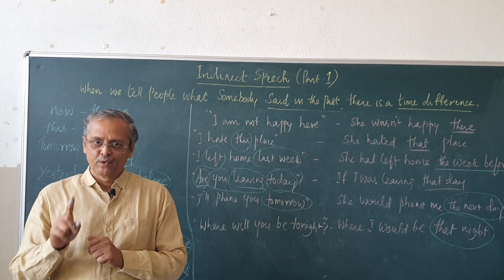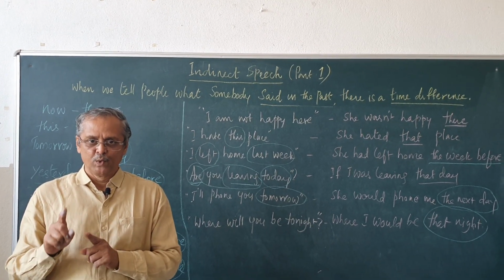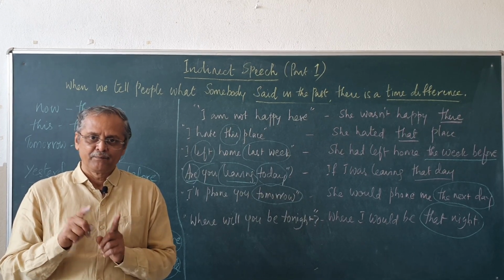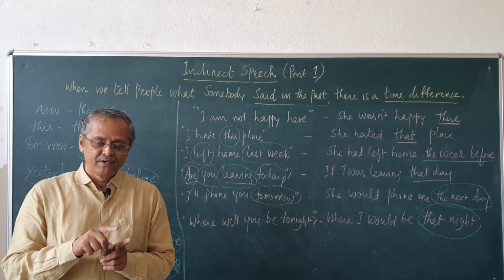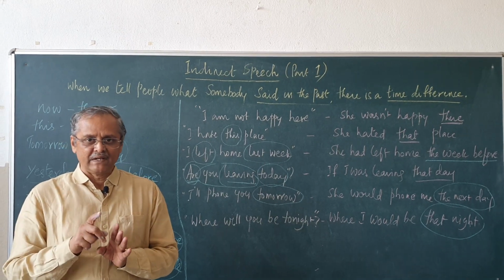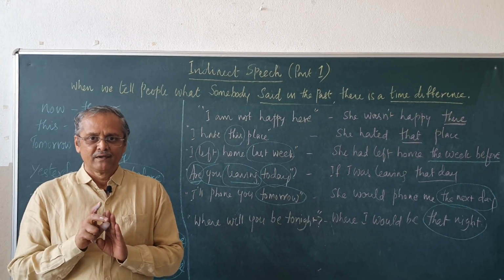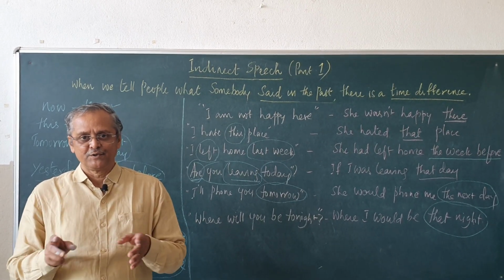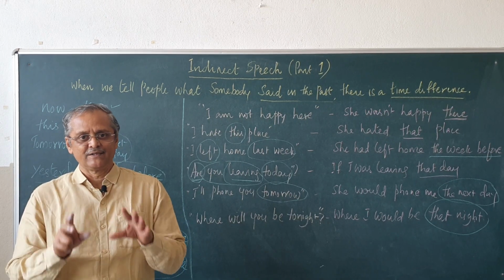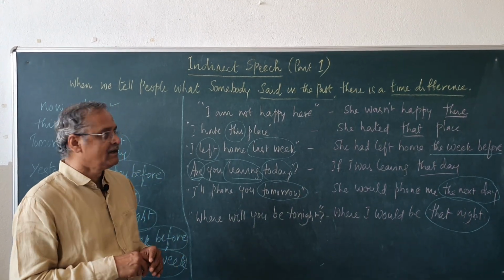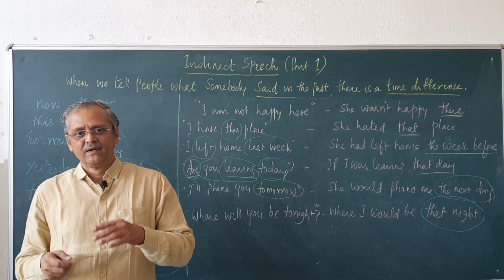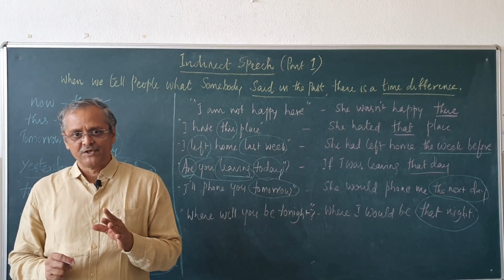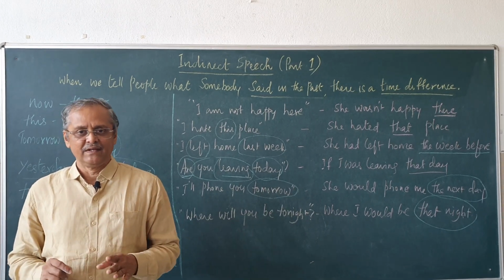Can becomes could, will becomes would, may becomes might, and should will not have any change, must no change, ought to no change. So, have to, had to, this is the way you have to remember, and we will see in the next video details about how statements change into indirect speech, and then imperatives also we will take. Thank you.